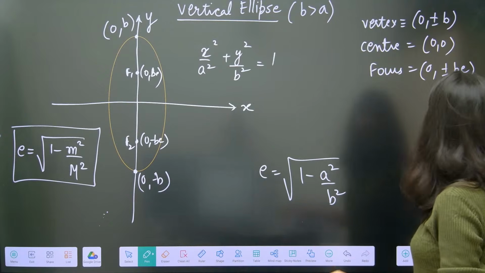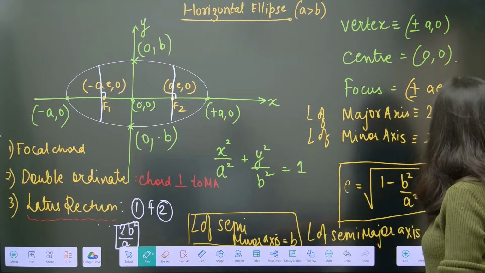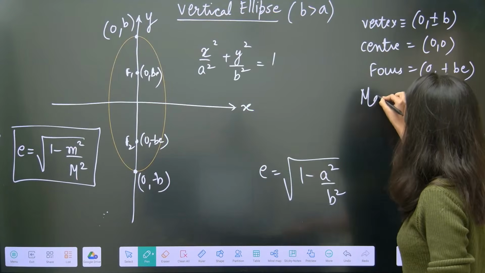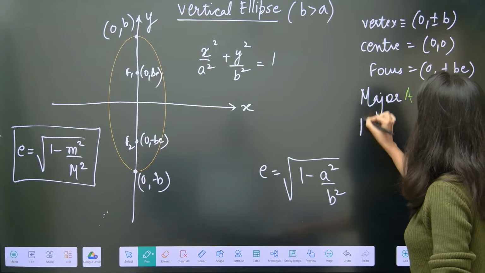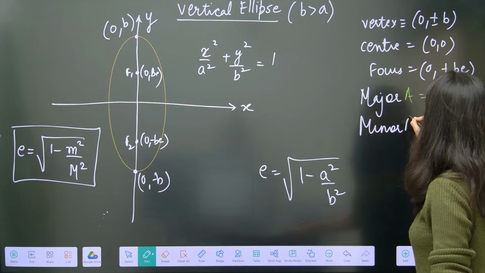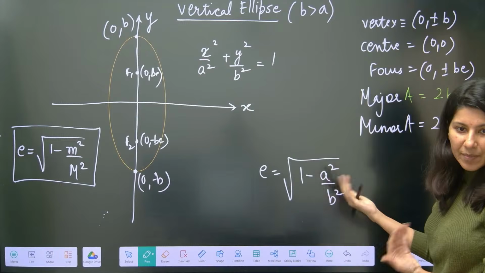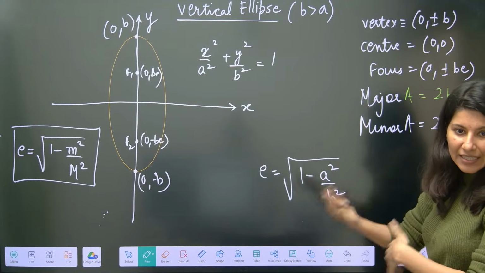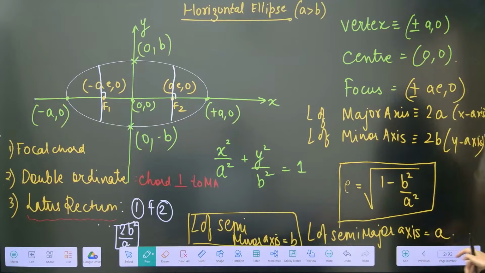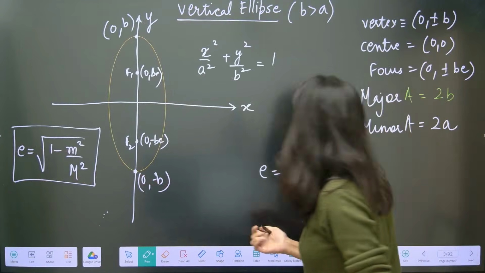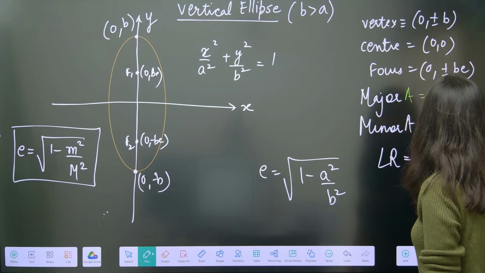Alright. Clear. Now (0, plus minus b), this is your focus. Major axis will be equal to 2b. Minor axis will be equal to 2a. Semi-major and semi-minor, I am not going to repeat, because semi will be half of it. Again, same thing. Now this time, the length of latus rectum is 2a square by b.